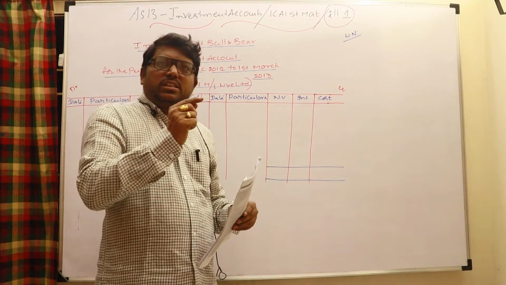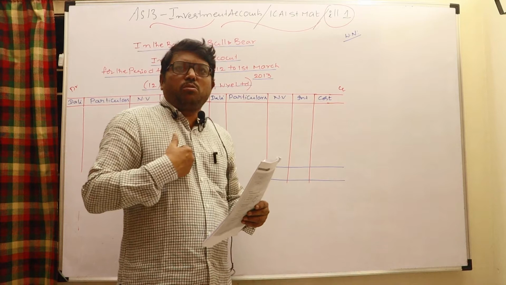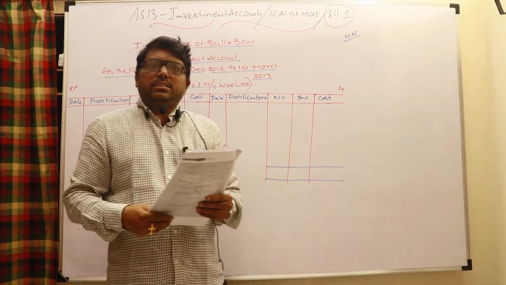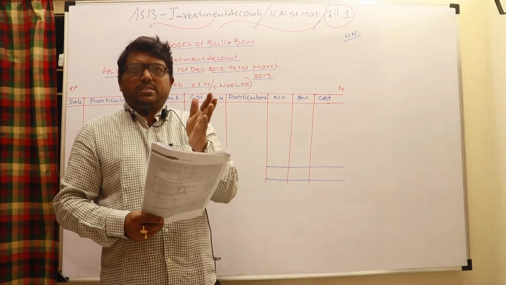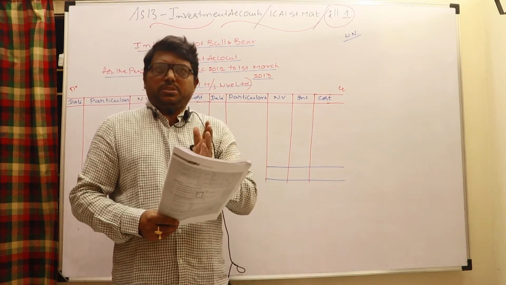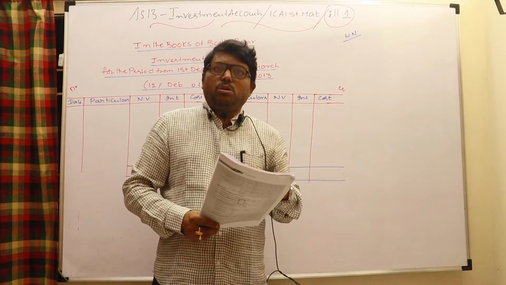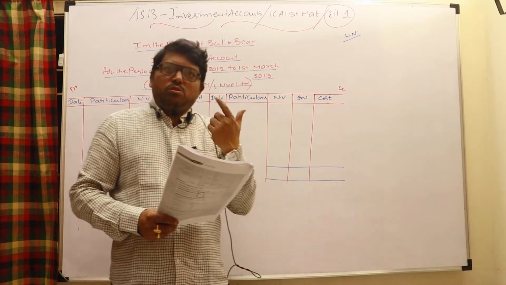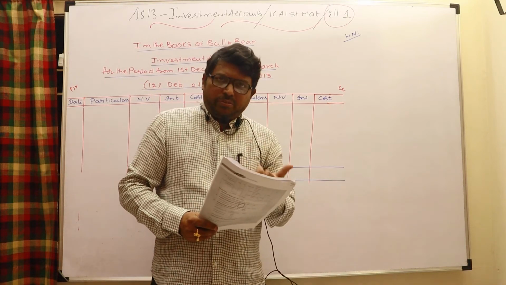For October month interest, which we call accrued but not due. While purchasing on November 1st in the market, the company had already paid interest on September 30th. So October has already passed after the interest. November 1st I am purchasing, so one month's interest I have to pay, and then I should purchase. So while purchasing I have to pay towards cost of investment, and I have to pay the accrued but